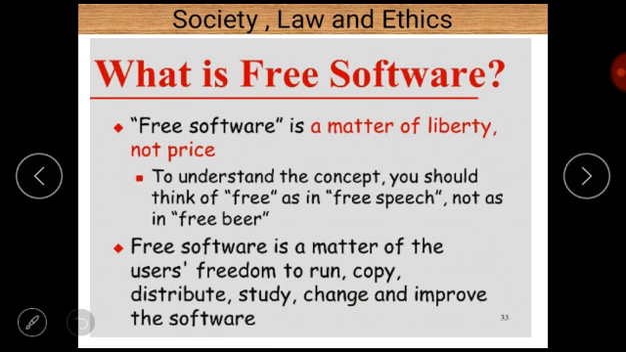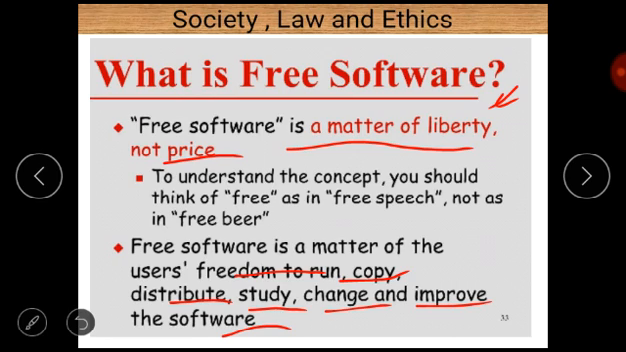Now the next term which is used is free software. Free software is a matter of liberty, not price. Of course it is free of cost, but here the term free basically means freedom to run, copy, distribute, study, change and improve the software. So free software is a matter of the user's freedom to run, copy, distribute, study, change and improve the software. And to understand the concept, you should think of free as in free speech, not as a freebie.